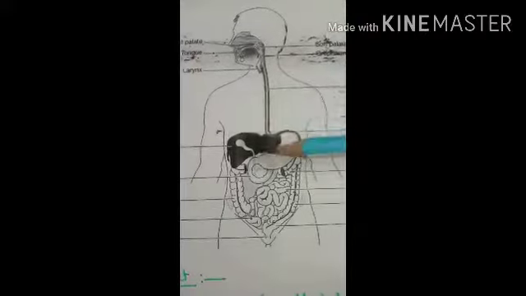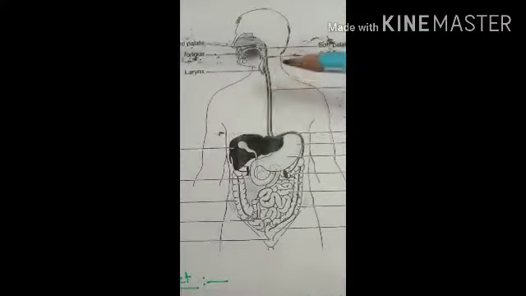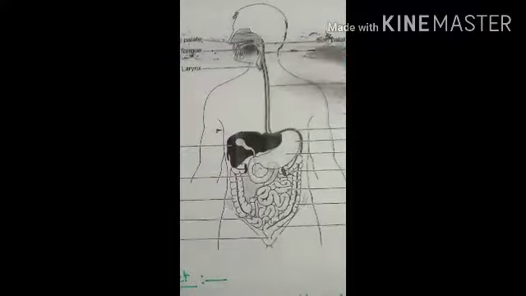It extends from the lower part of the neck to the upper part of the abdomen, and the length of this esophagus is about 25 centimeters. So let's see the detailed structure of the esophagus. In Ayurveda, the esophagus is called the Annanalika or the Anna Pranali.